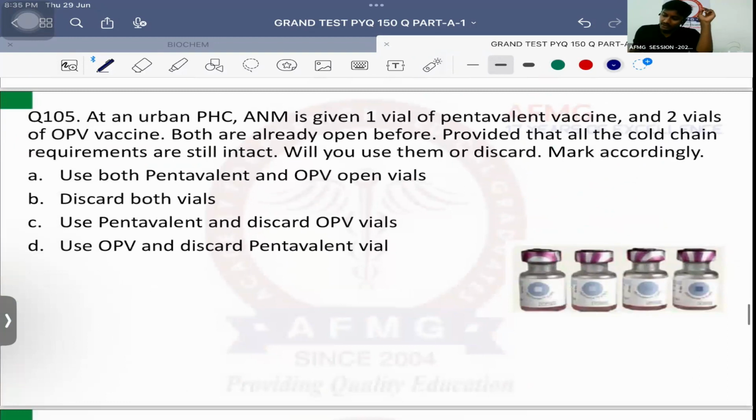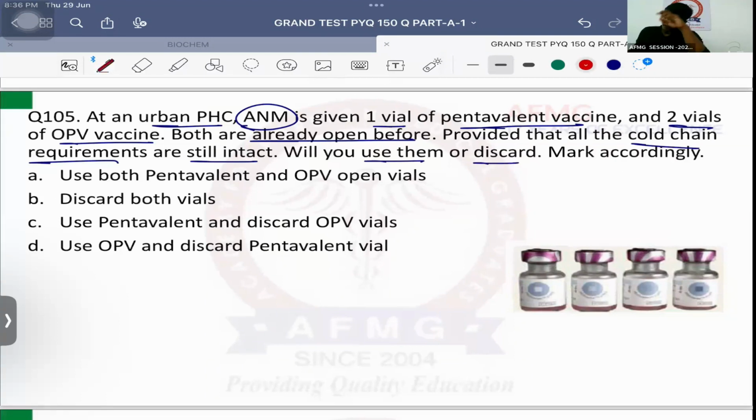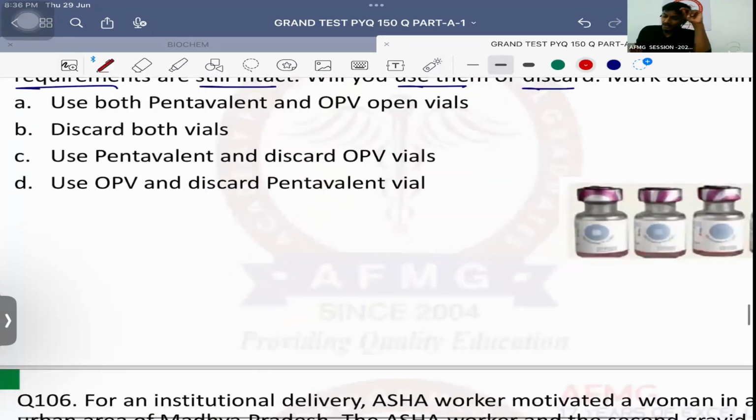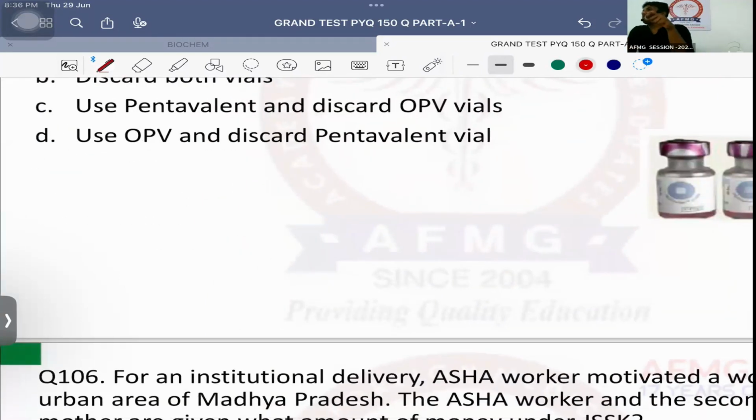Question number 105. At an urban PHC, A&M is given 1 vial of pentavalent vaccine and 2 vials of oral polio vaccine. Both are already open before, provided that all the cold chain requirements are still intact. Will you use them or discard? Mark accordingly. Now, important is once we open the vaccine vial, we can use it for multiple number of times. That is covered under the open vial policy.